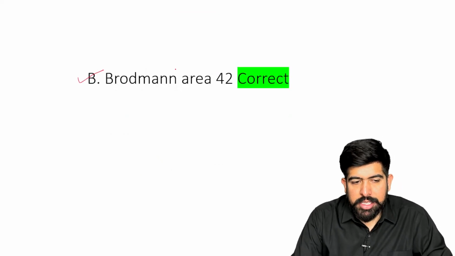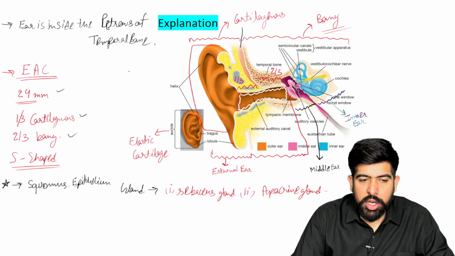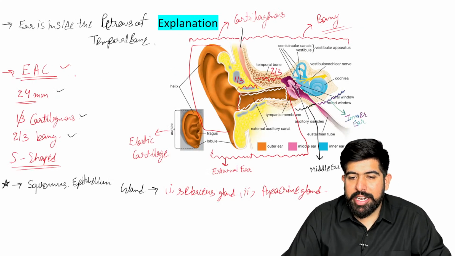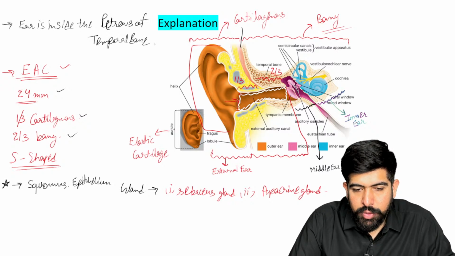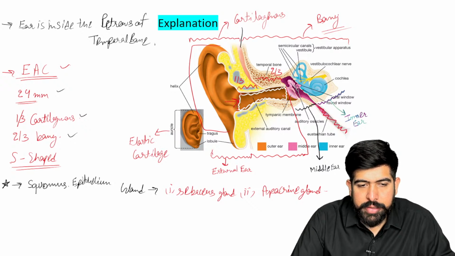Before moving forward, I want to ask you one more question. As we talked about the EAC, the external auditory canal, which you can see here, right? I want to ask about this canal. What is this canal known as? I'm highlighting it with the red color. Can you see here? Can you name this canal?